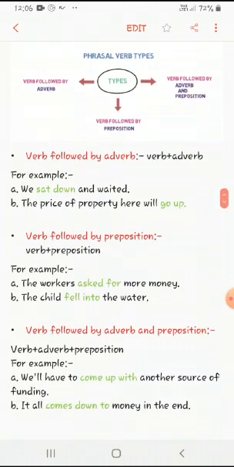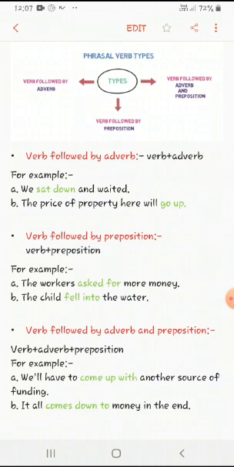Here you can see verb plus preposition. When these two combine together, they form a phrasal verb. For example, the workers asked for more money. Here the highlighted words are ask for. Ask is a verb and for is a preposition. So this group of words, ask for, is a phrasal verb containing a preposition.